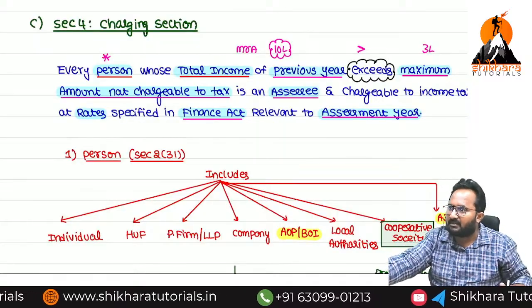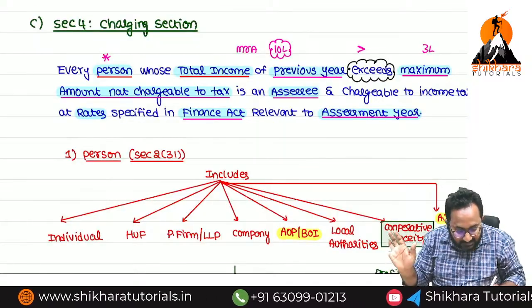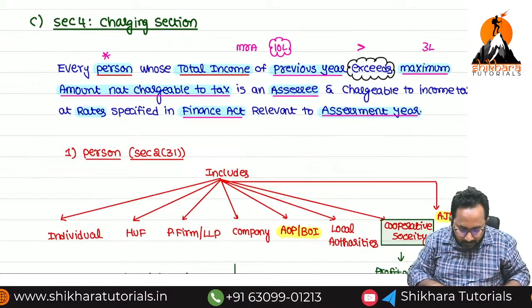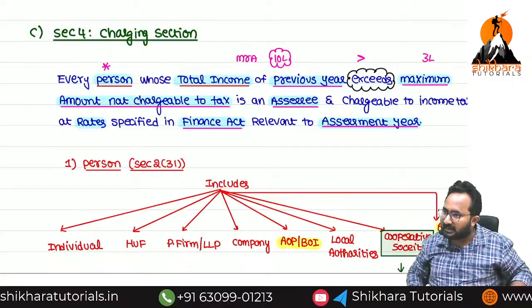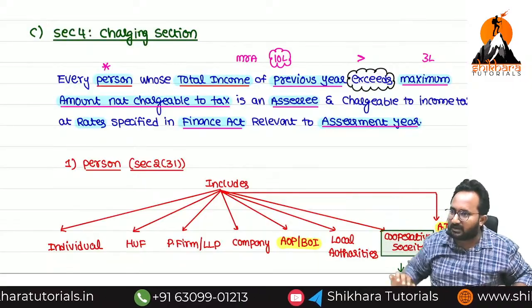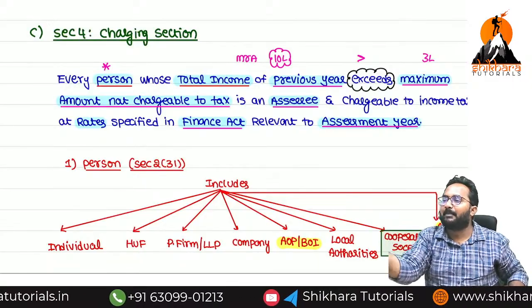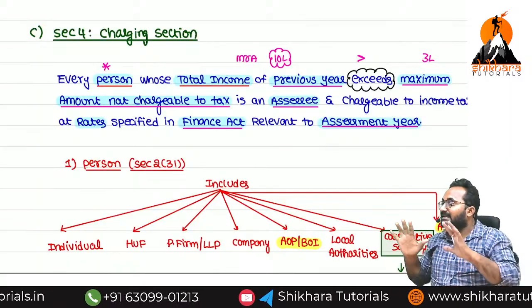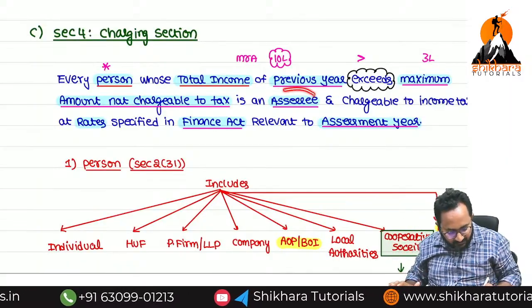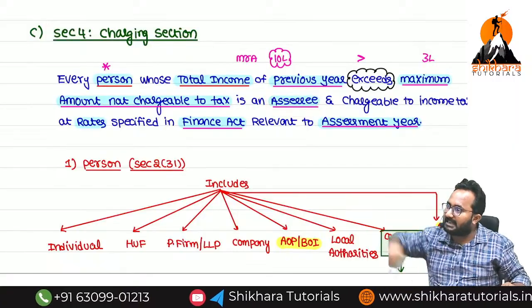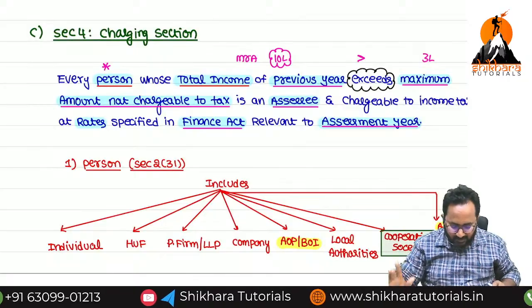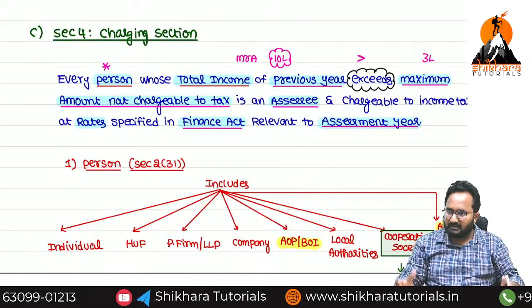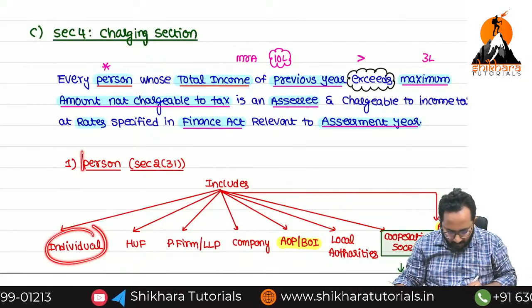Because you have some income, but it does not exceed the basic exemption limit, or maximum amount not chargeable to tax. All are persons only. Out of persons, some only can be called as whom? SSC. SSC means he definitely is required to pay the tax. Are you clear? Again I am repeating.